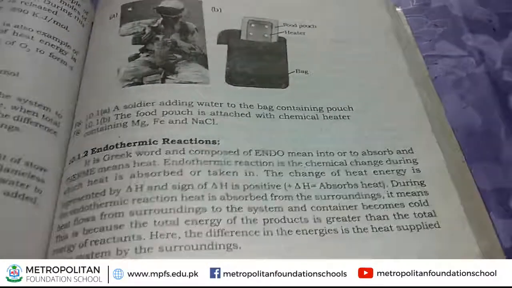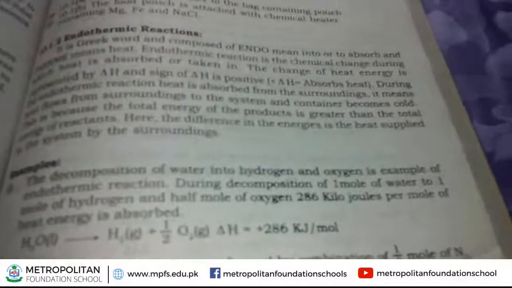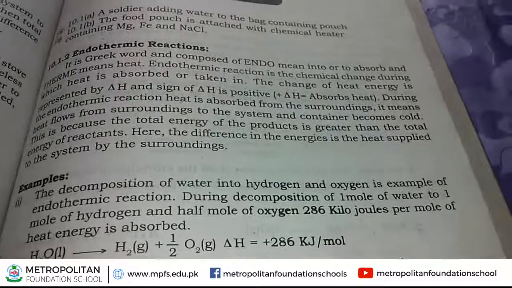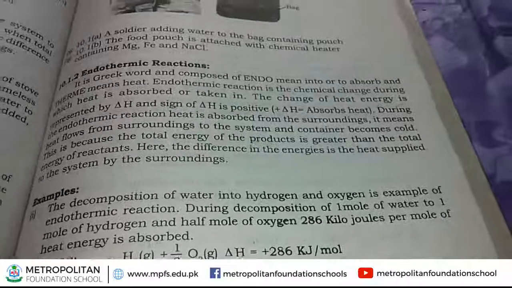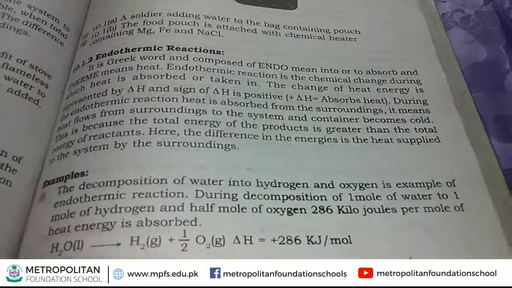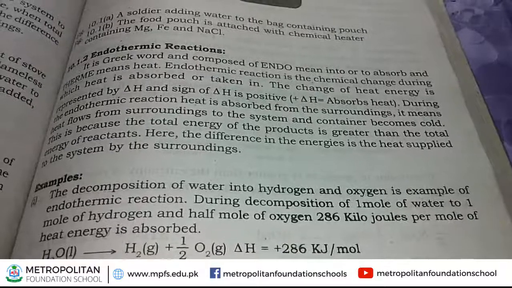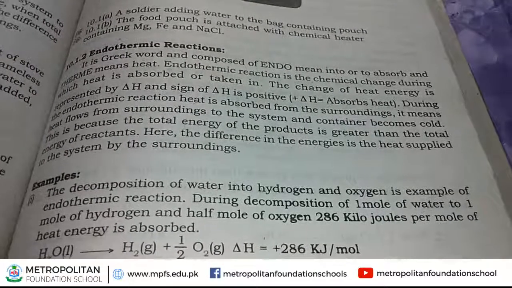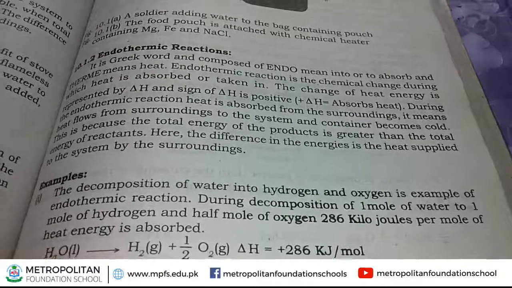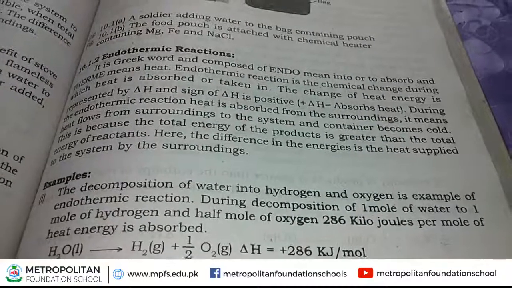Now, we study different examples of endothermic reaction. The first example of an endothermic reaction is decomposition of water into hydrogen and oxygen. What do you mean by the word decomposition? Decomposition means breakdown, breakdown of the water molecule.